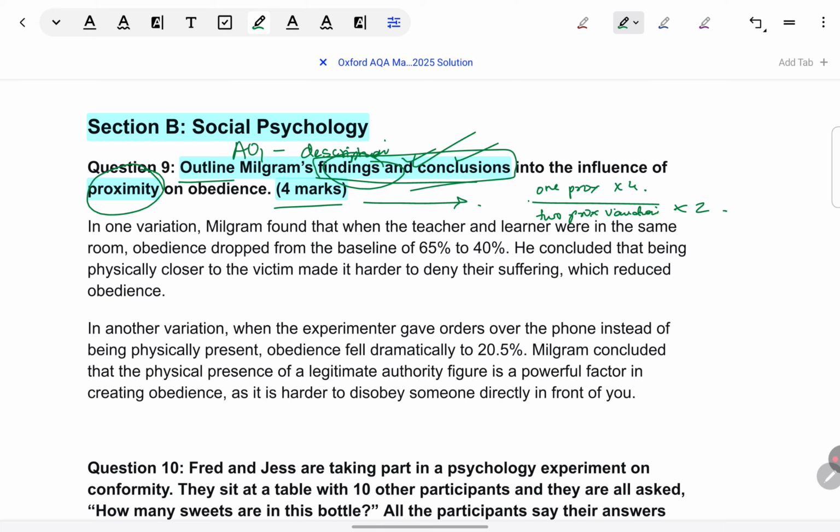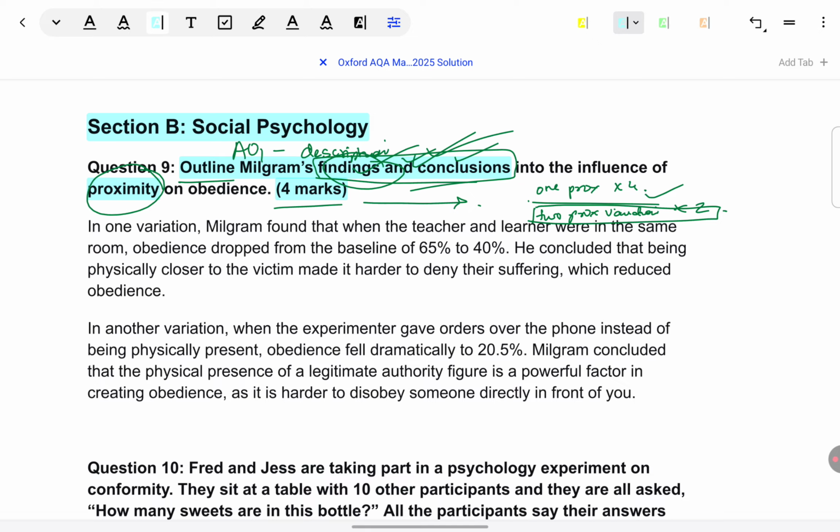I would strongly recommend the second strategy for this one, because after all, you're restricted only to findings and conclusion. Unless you have the ability to really interpret the findings meaningfully and draw out a detailed conclusion, which most students are not good at, avoid giving the first type of answer in which you're taking only one variation. You might not be able to give enough detail to justify 4 marks.